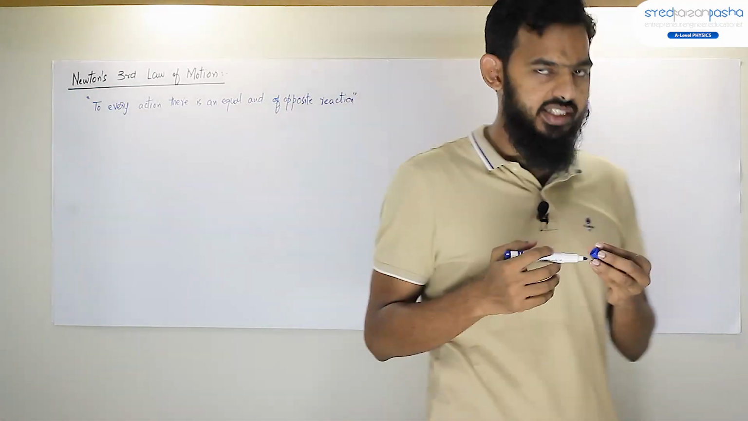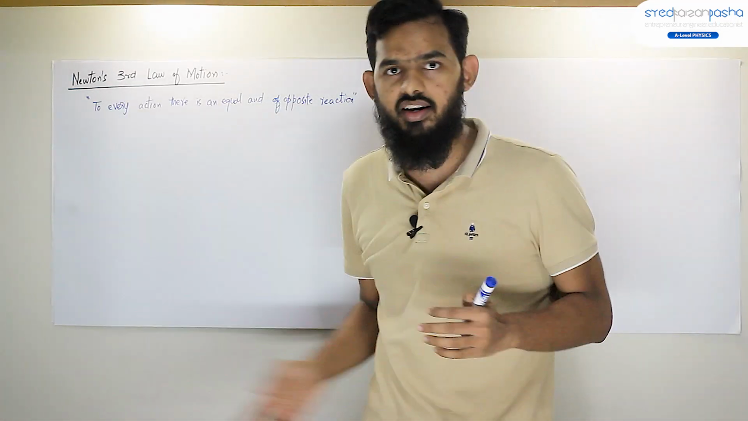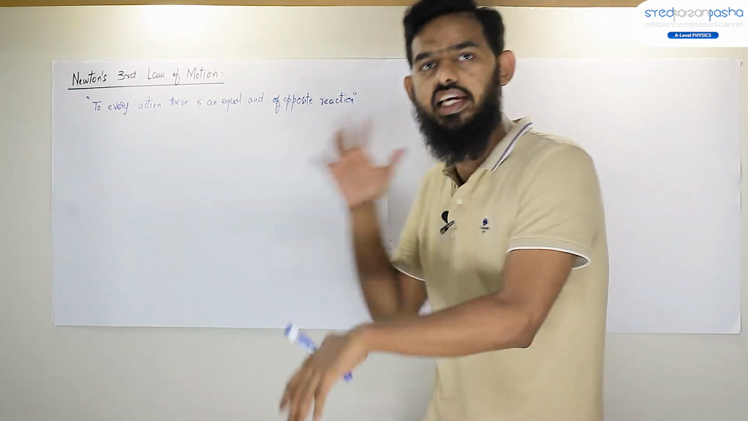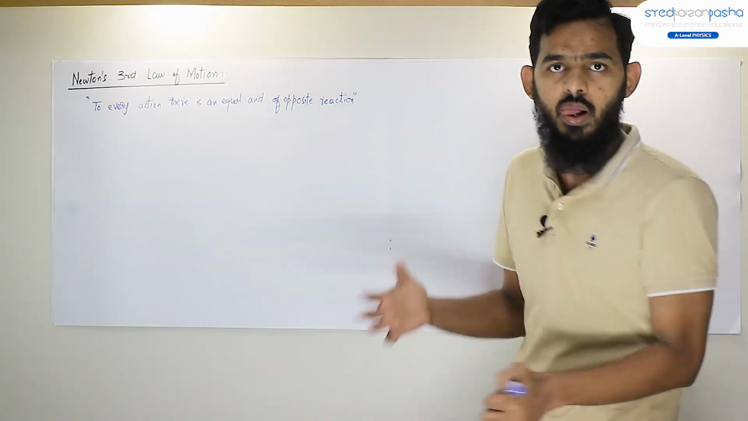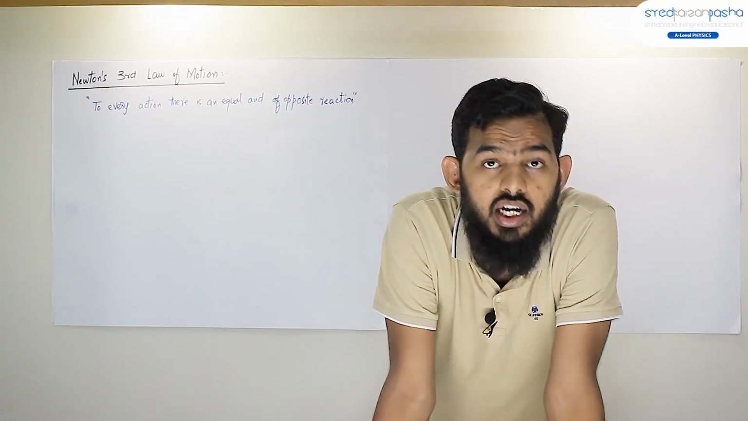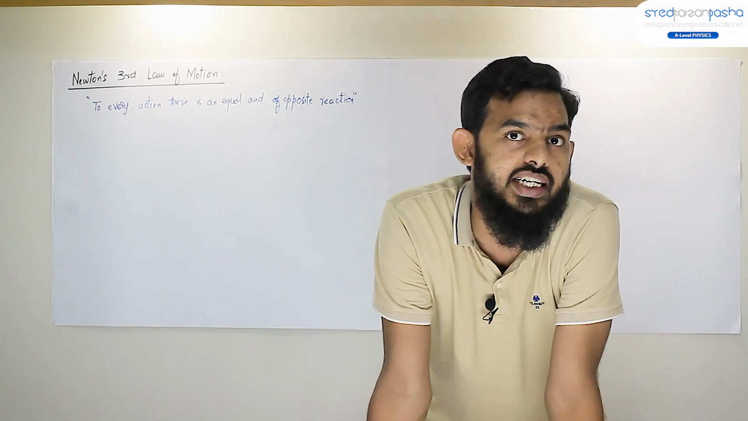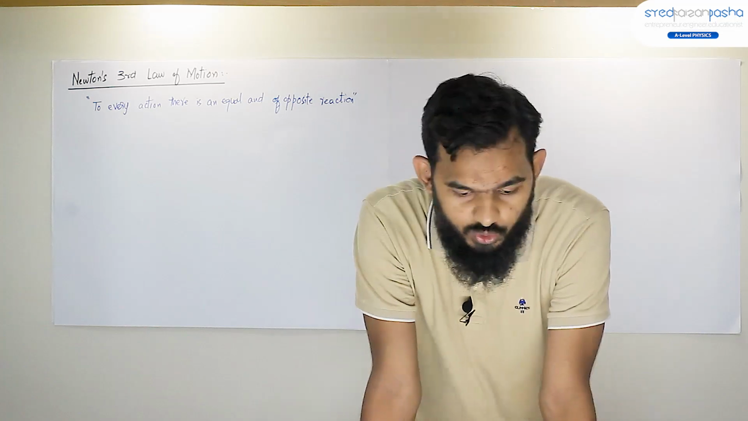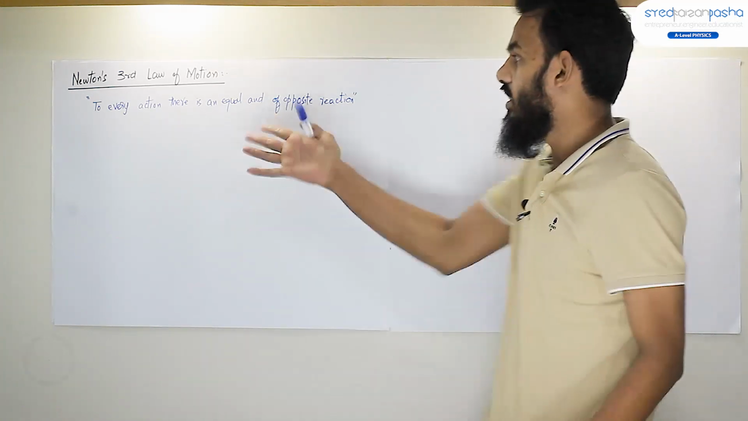So here we go. This is where it starts. To every action there is an equal and opposite reaction. Or in some books you will see, every action has an equal and opposite reaction. Now this is often wrongly interpreted. You have to have the idea of what this law actually means.